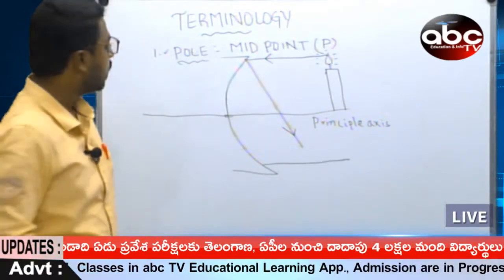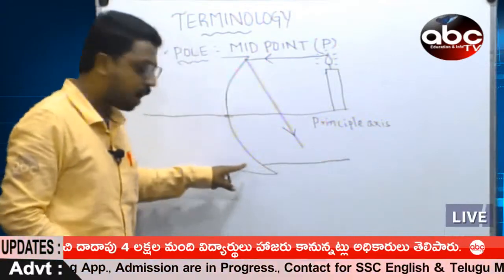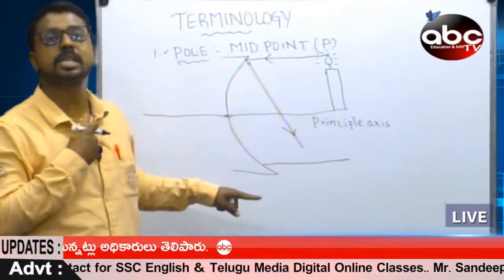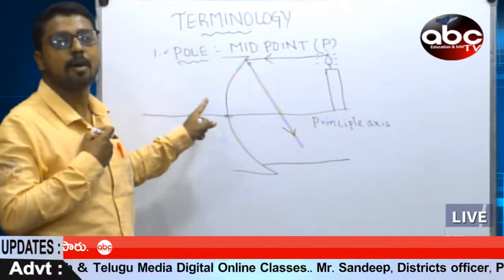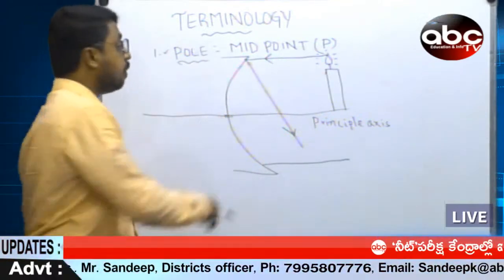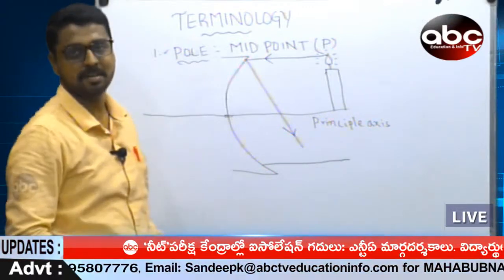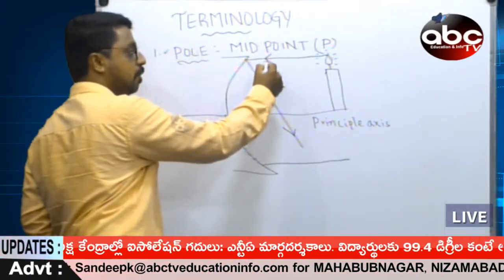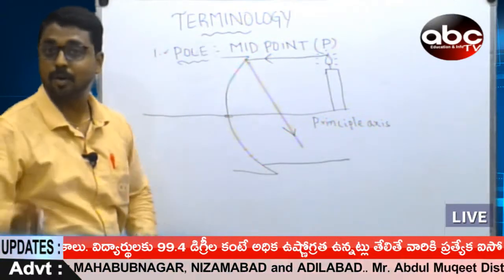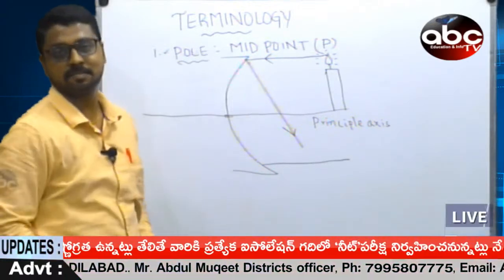What is the mistake? I have mentioned an arrow mark here. But here I did not mention any arrow mark. So dear students, what I want to say in terms of this type of topic, that is spherical mirrors or reflection or light rays process, what you draw is not important. What you indicate is important. That is, here if you don't draw this arrow mark, totally useless. So take care while writing examination.